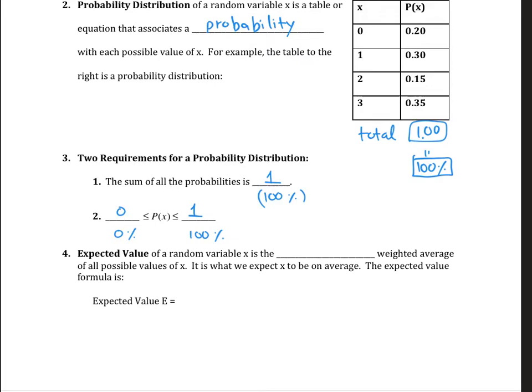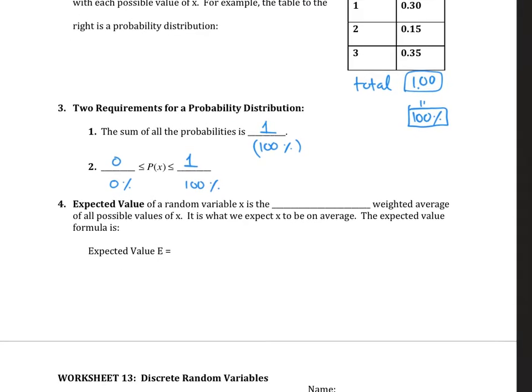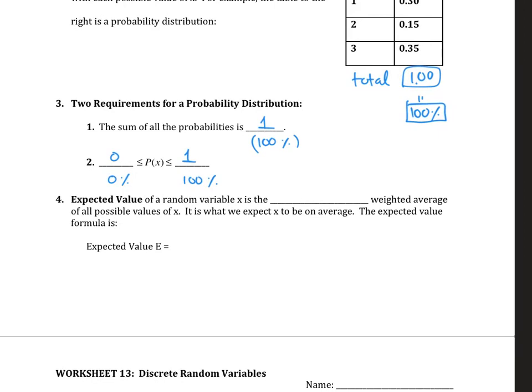One of the important numbers they want to calculate from a probability distribution table is called the expected value. The expected value of a random variable is just a weighted average.